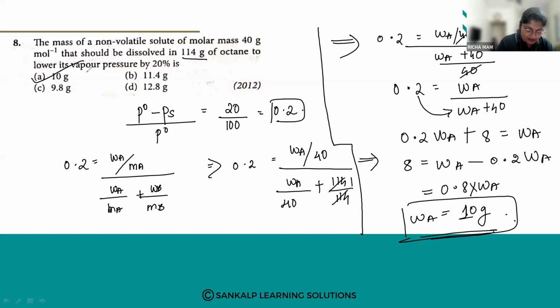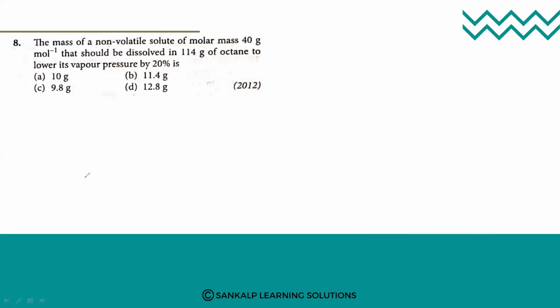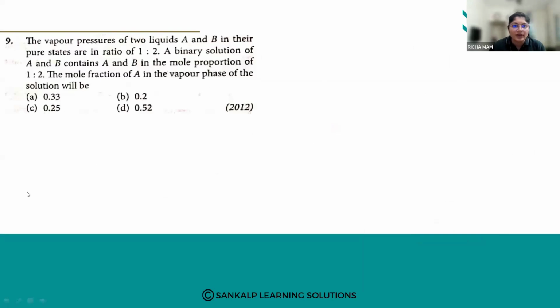Option number A. So 8 into 0.2. Okay, so option number A is the answer. Let us go for the next question.